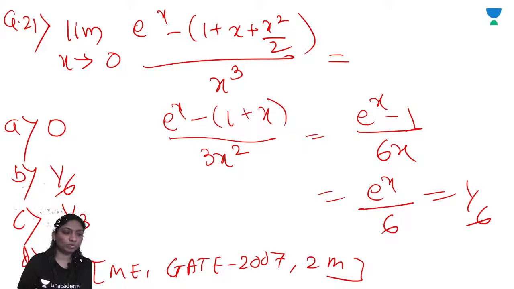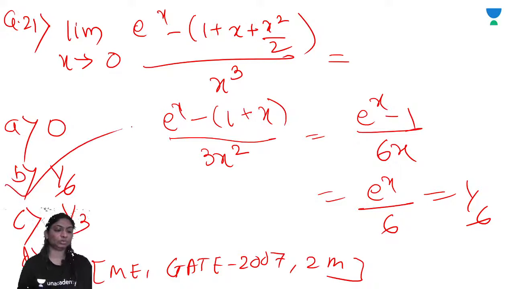I hope you are getting it clearly. So the correct option is B. 1 by 6 is the correct option. Now see how simple it is for the 2-mark question. So let's see question number 22.